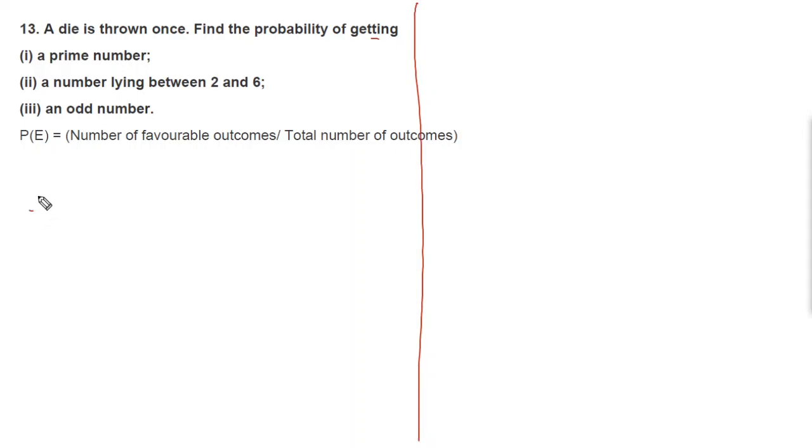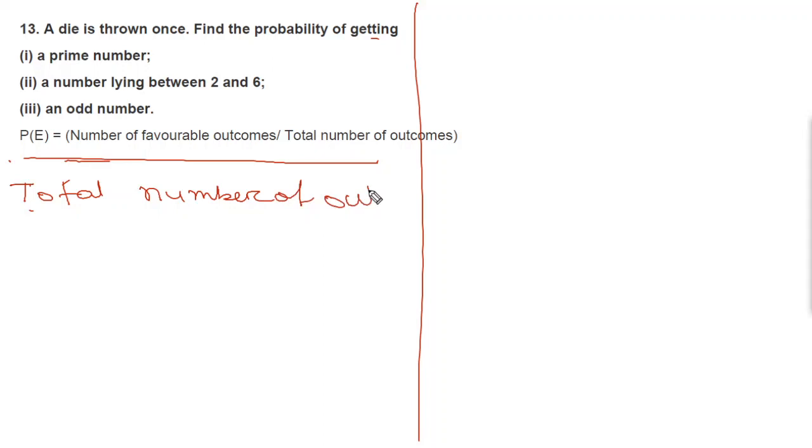Here, a die. You know that in a die there are how many faces? 6 faces. So total number of outcomes you can write equal to 6 in number, and who are they? 1, 2, 3, 4, 5 and 6. So these are the total number of outcomes.